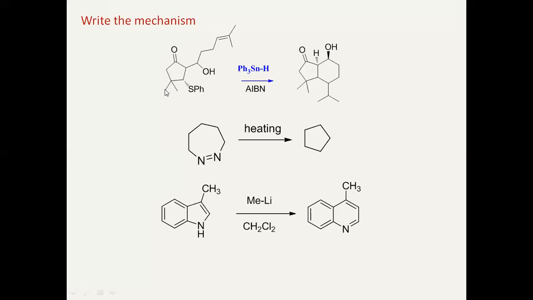Now, what do you say for this reactant? Can anyone tell orally about this? Bharat, you tell. The first step is what? Sir, AIBN will abstract hydrogen from triphenyl tin hydride. Okay. Ph3Sn free radical will form.